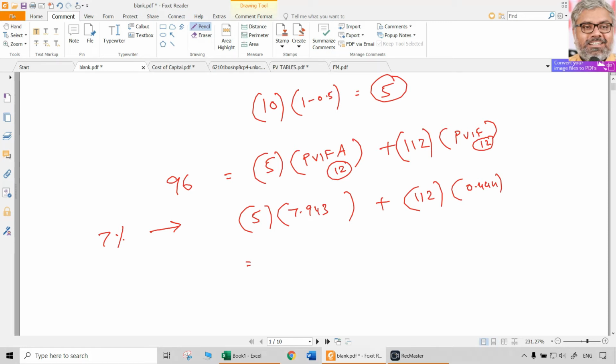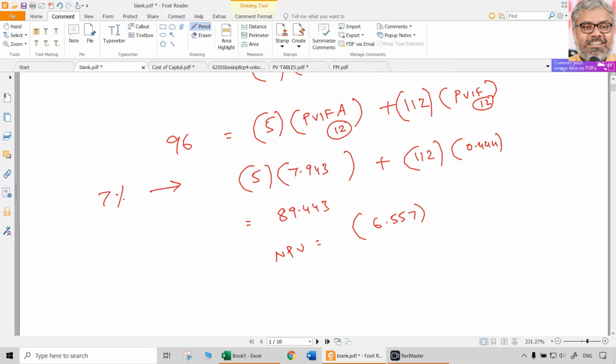5 multiplied with 7.943, plus 112 multiplied with 0.444, total is coming to 89.443. Which means NPV is going to be negative. Minus 96 if you take, NPV is going to be minus 6.557.